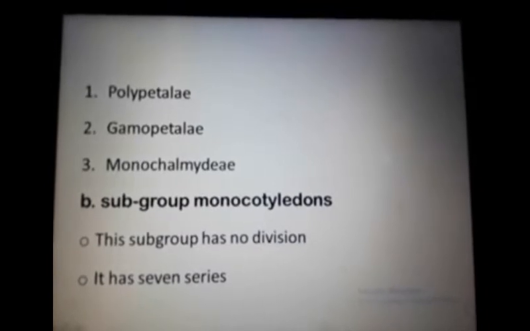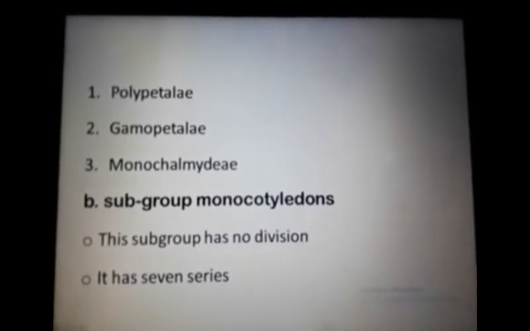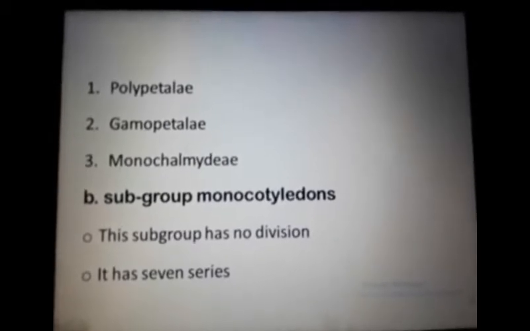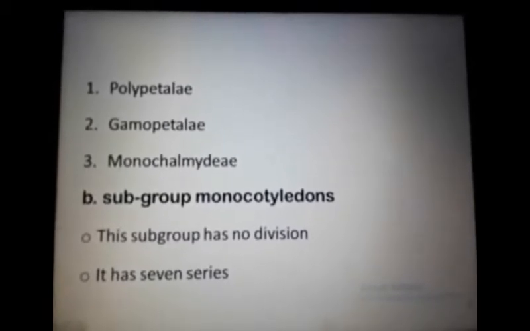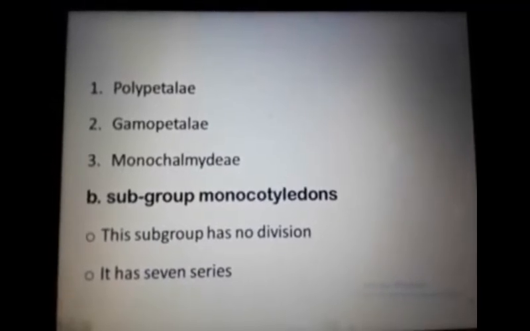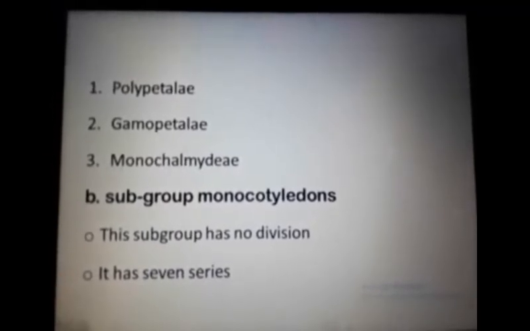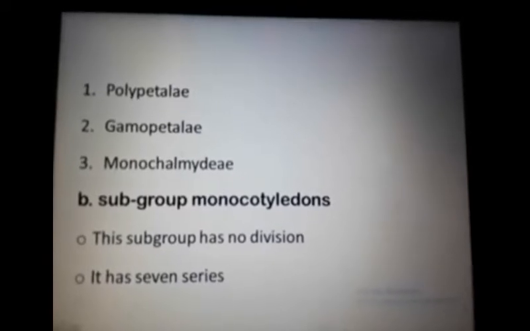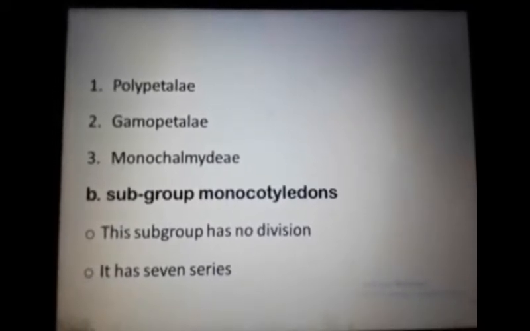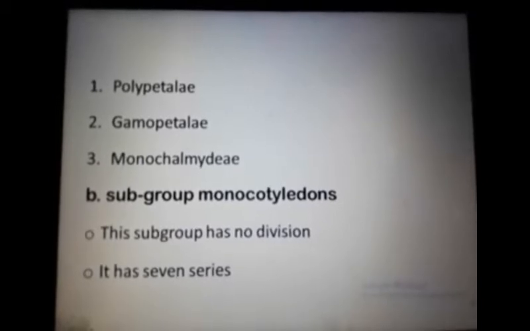So the third one is the Monochlamydeae. In case of Monochlamydeae, this division has mostly unisexual flowers, and they form perianth, and it has six series. These are the Curvembryae, Multiovulatae, Microembryae, Daphnales, and so on.